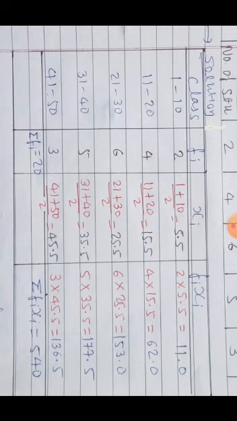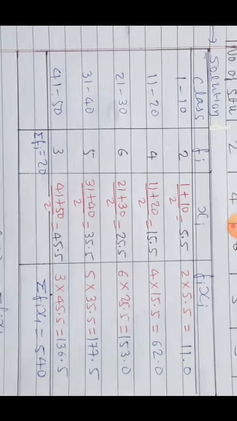Because first of all finding xi takes time, then the fi xi multiplication also takes time, then adding all these fi xi again takes time. So after all it is quite time consuming. That's why we will discuss the assumed mean method and step deviation method, because the direct method is very simple, but it is not advisable in all sums.